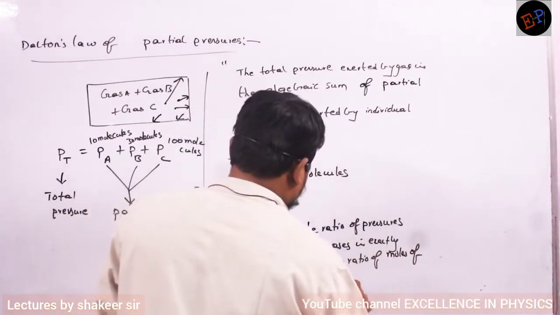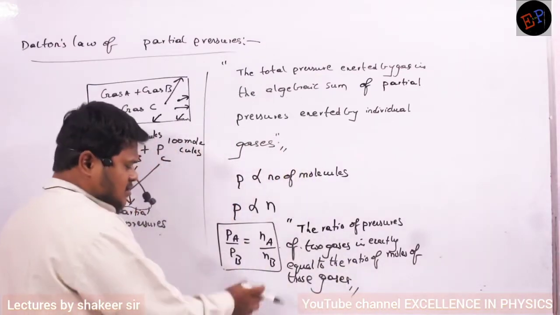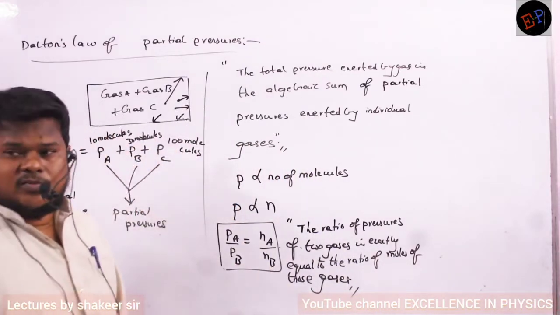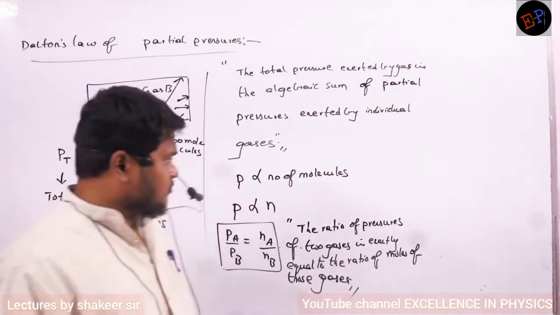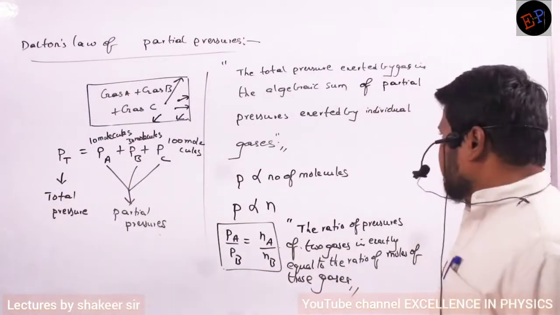Understood? So whatever the ratio of pressures, the same will be the ratio of number of moles also. Understood? Okay. Similarly, we can write this down.